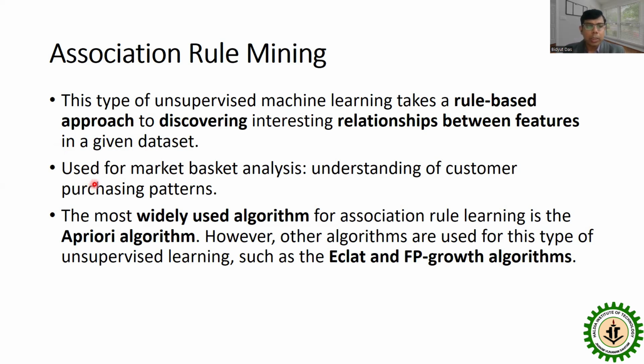It is used for market basket analysis, understanding customer purchasing patterns. The most widely used algorithm for association rules is the Apriori algorithm. That is the most popularly used algorithm. Other algorithms, Eclat and FP-growth, can also be used for association rule mining.